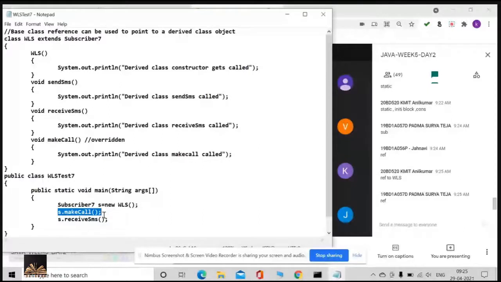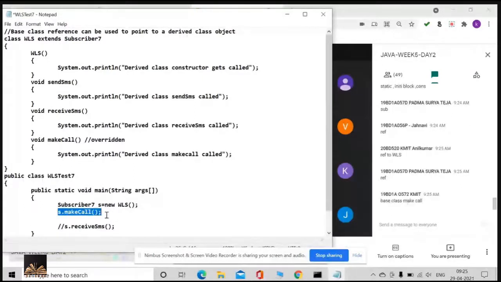What's your guess? S dot make call. Then which make call is going to be executed? Base class make call. Is there any more guesses? Derived class.